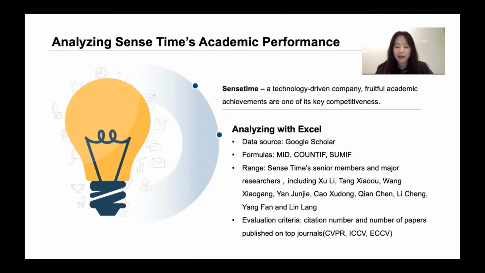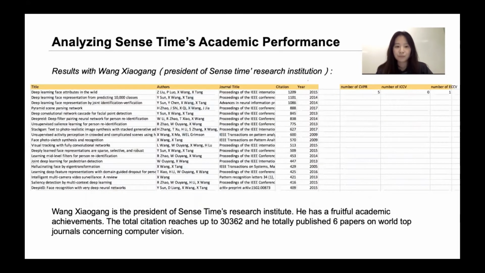Since I don't have access to all of the company's staff, I only look at the major researchers and the senior members' academic performance. The evaluation criteria are the citation number and the number of papers published in top venues like CVPR, ICCV, and ECCV. Here I list part of my spreadsheet results for Wang Xiaogang. He is the president of the Research Institute.